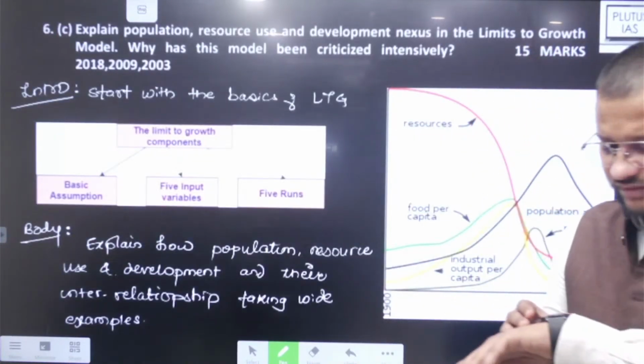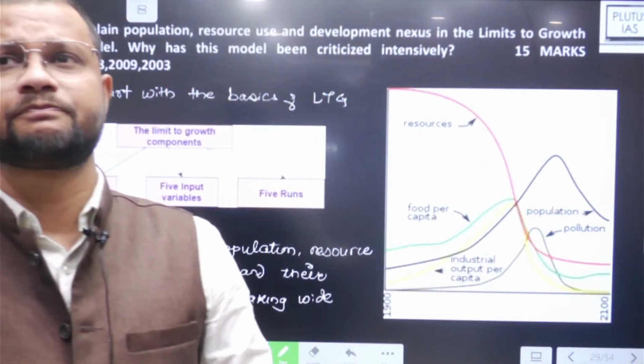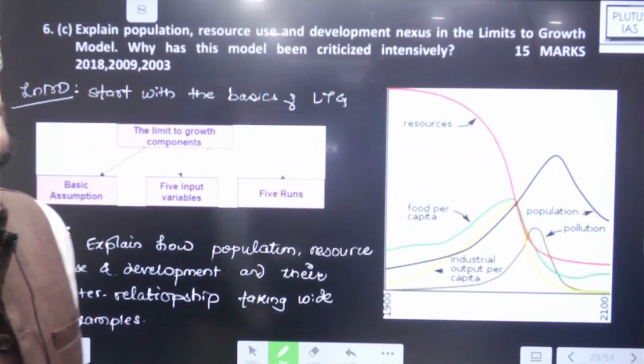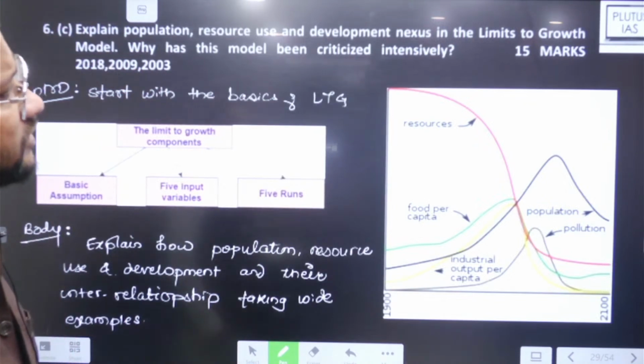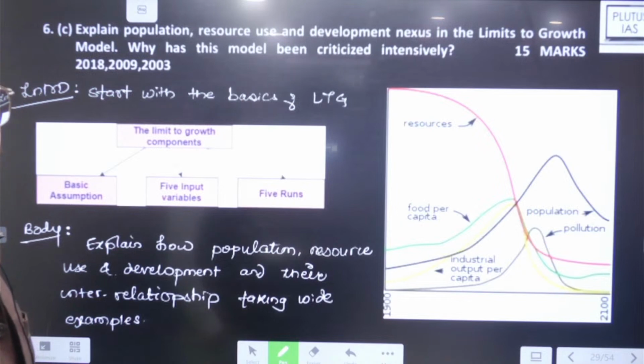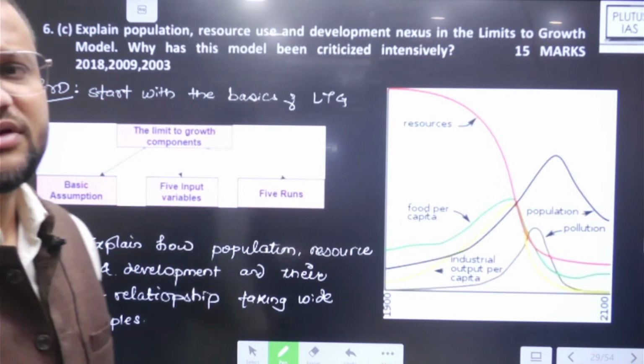Then question 6C: explain the population, resource use and development nexus in the limits to growth model. Why has this model been criticized intensively?